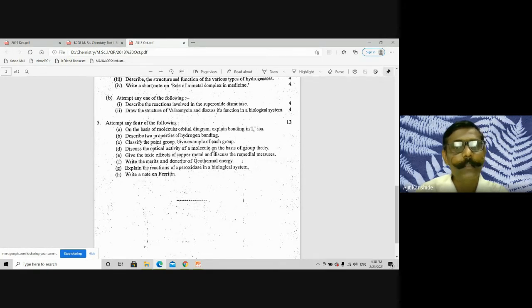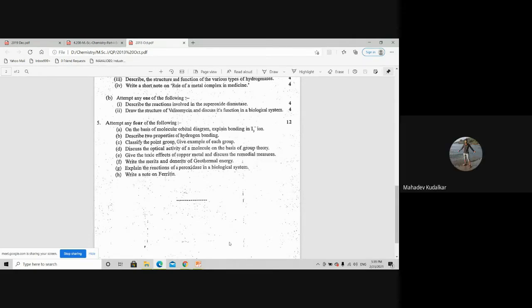Now see the next, D. Discuss the optical activity of the molecule on the basis of group theory. That's 2.1. I said at that time, optical activity and dipole moment. Out of those 2, 1 certainly comes. Here optical activity came. So the concept of optical activity, dissymmetry or symmetry, with examples you have to answer. Let it come for 3 marks or 4 marks, the concept completely you have to represent in the examination. Yes. Is it clear? Yes, sir.